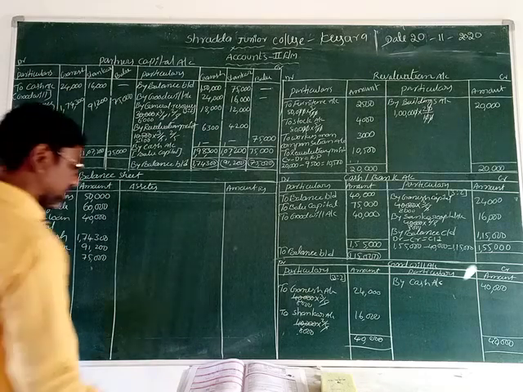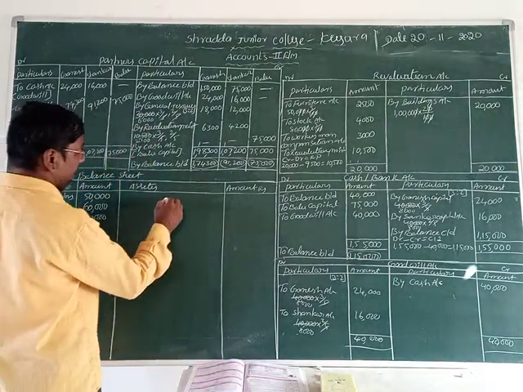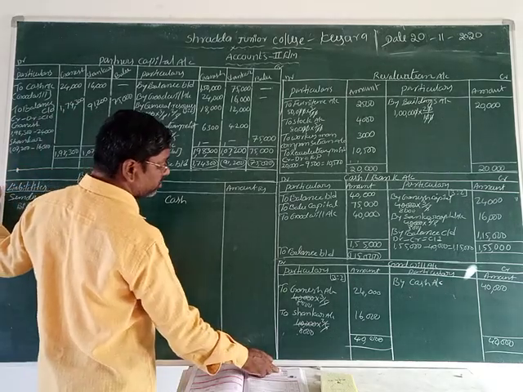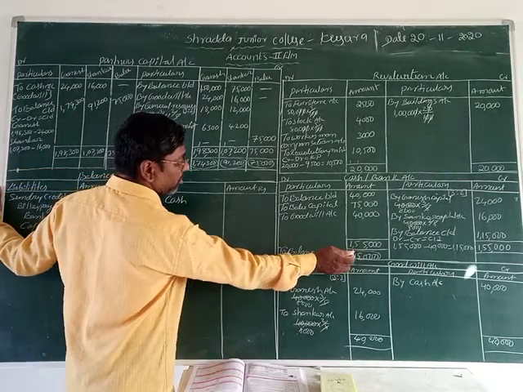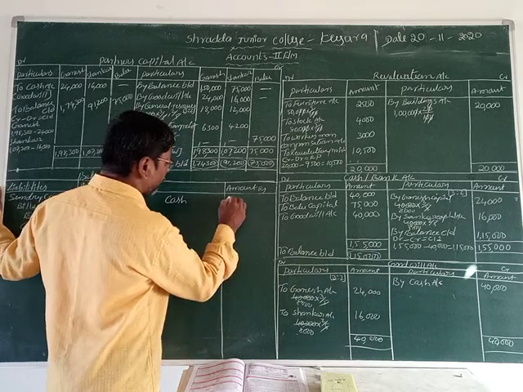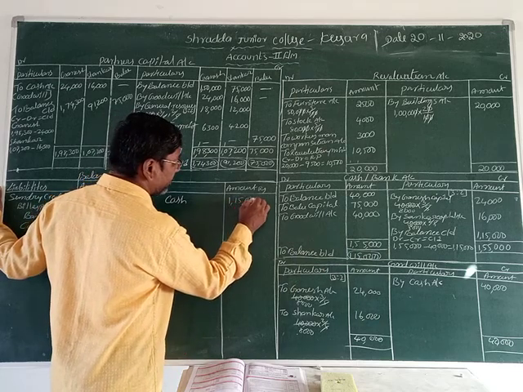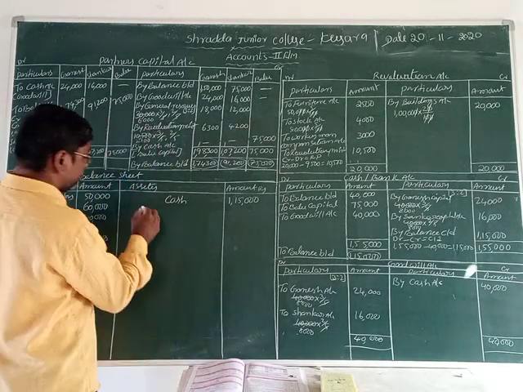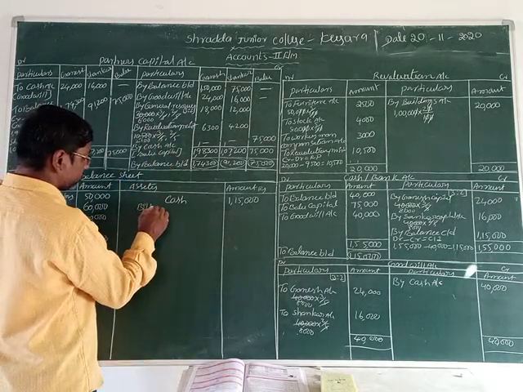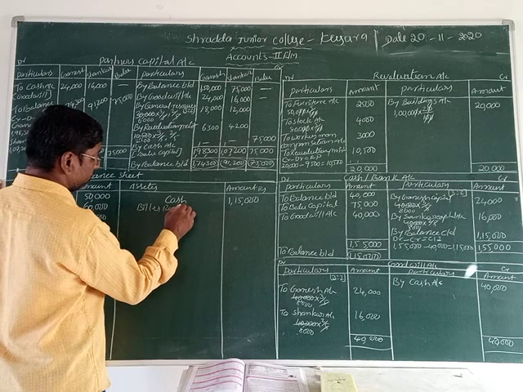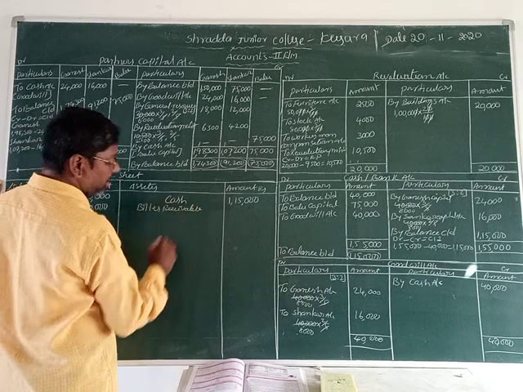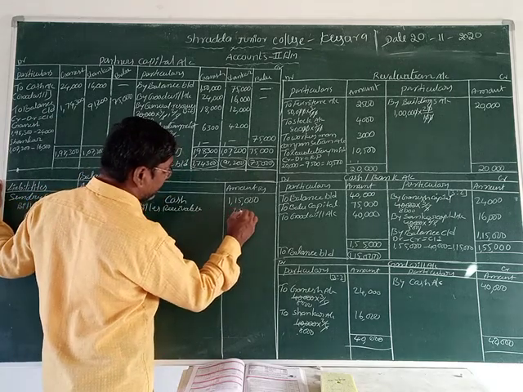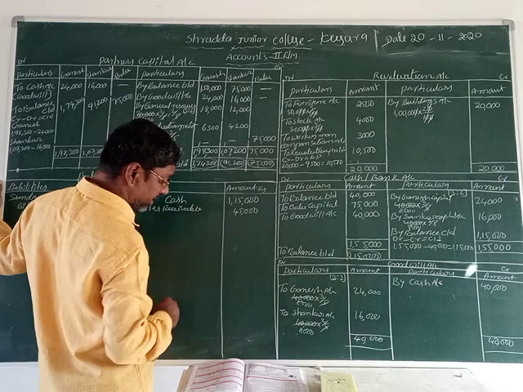Now we are going to the asset side. First, what given? Cash. Okay, now cash amount is what given here? 40,000. Now we are doing the cash account. What is the amount finally? 1,15,000 rupees is there, isn't it? Next one is what? Bills receivable. The value given is 45,000. Directly we can take it, because they have no adjustment.